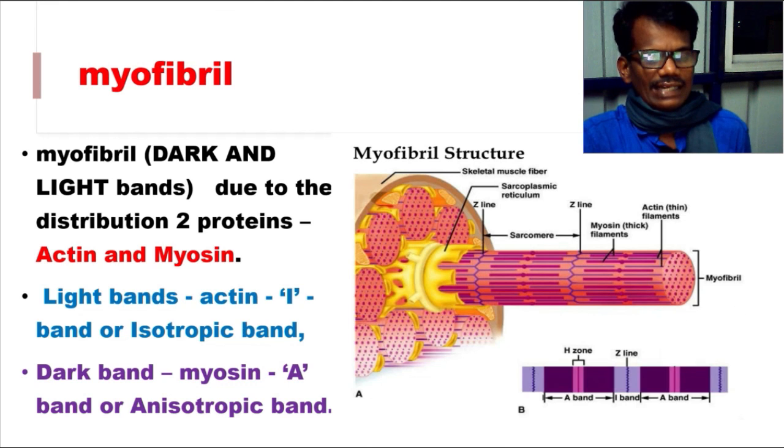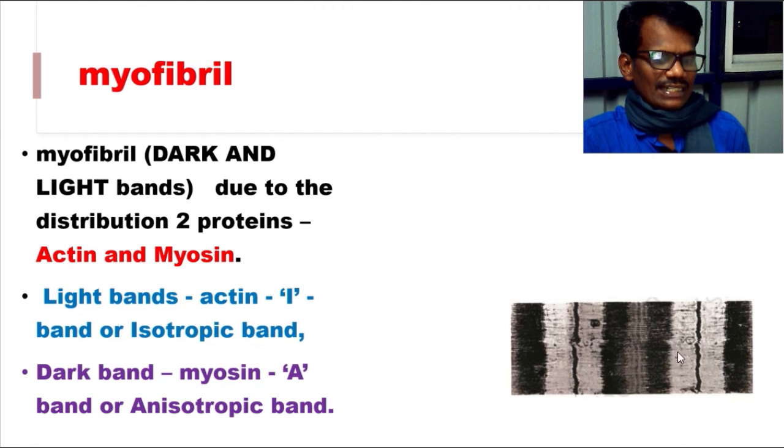The light band is made of actin, and that band we call the isotropic band, and another band we call the dark band, and this dark band consists of myosin which we call the A band or anisotropic band. This is a myofibril which consists of a light area and a dark area.